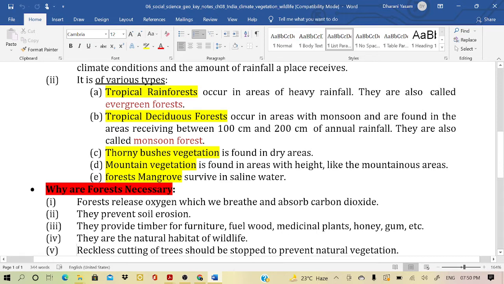For example, in the Western Ghats and the northeastern area of India. Tropical rainforests are located between 0 degree latitude and 23.5 degree latitude, north and south.